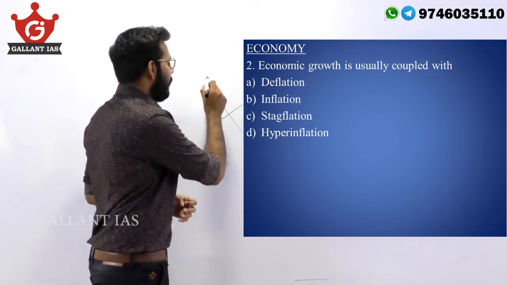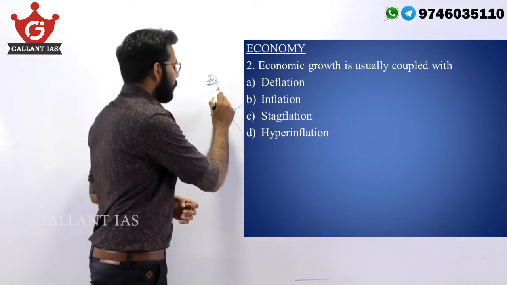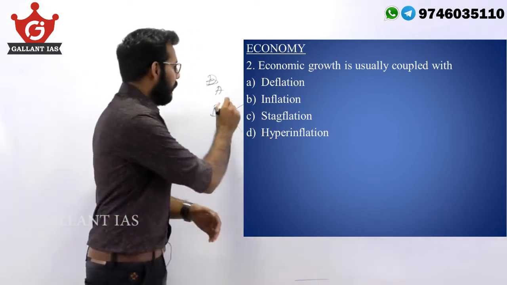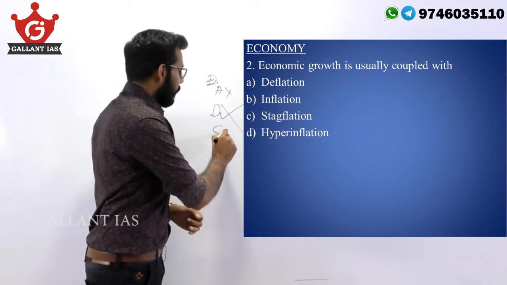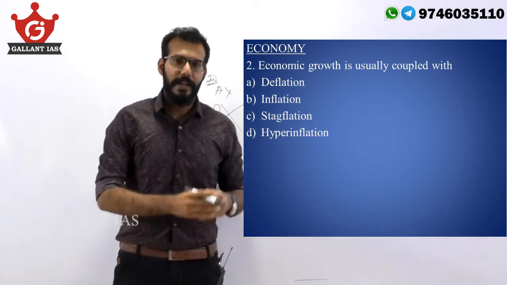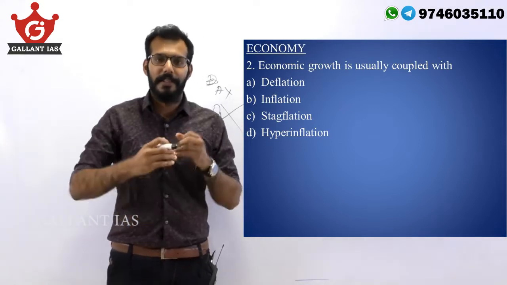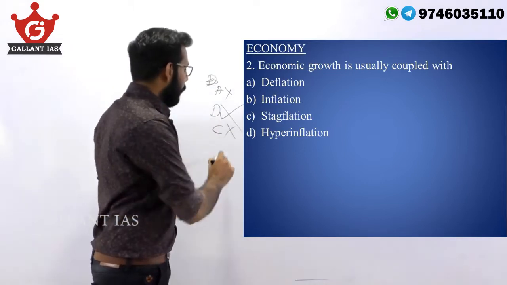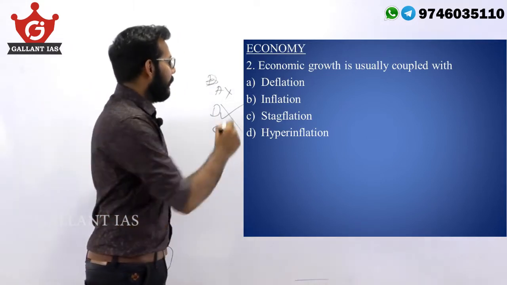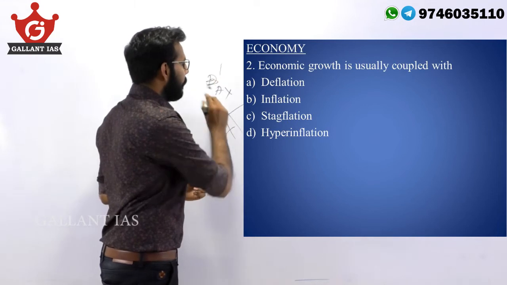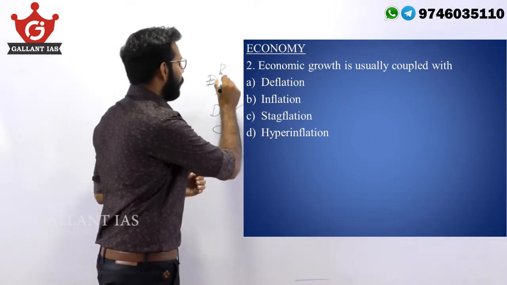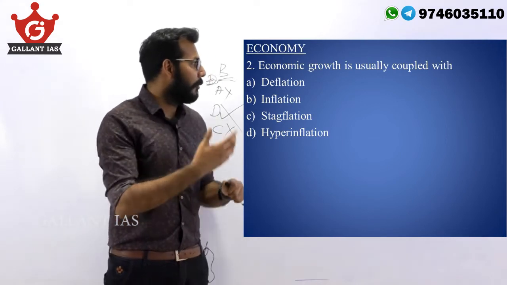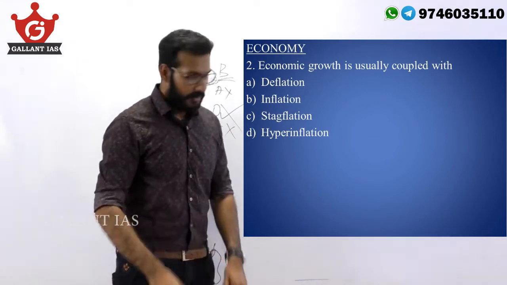You don't want deflation, where the inflation is in a negative zone, and you don't want stagflation, where there is a stagnation of growth but there is consistent, persistent inflation. So we know what we don't want, and what we want is medium, moderate inflation. So the answer to this question is B. Economic growth is usually coupled with inflation.